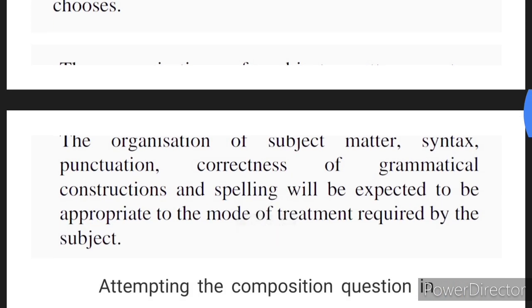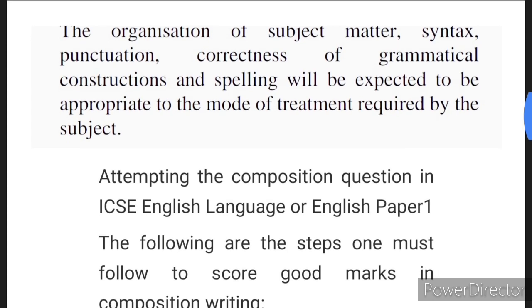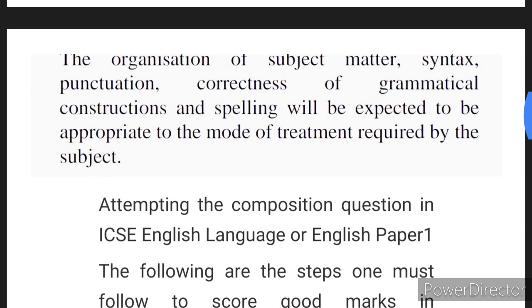Now, coming to the next instruction: the organization of subject matter, syntax, punctuation, correctness of grammatical constructions and spelling will be expected to be appropriate to the mode of treatment required by the subject. So you must remember that your sentence construction, your writing ability, correct grammatical sentences, proper tense, proper spellings, proper punctuation, everything matters. Like they say, if you want to be perfect in writing, you have to practice. The more you write, the more perfect you become.